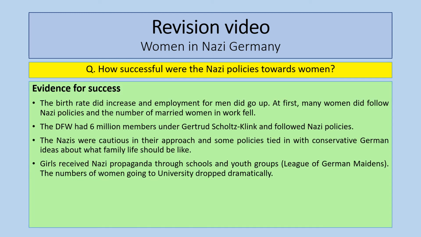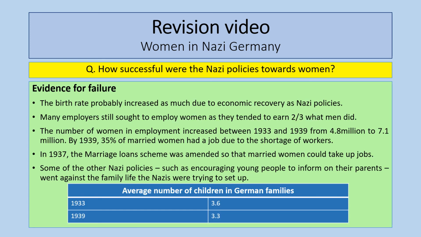So some evidence of success, you can have a look at these different things. We talked about this. Yes, the birth rate did increase, employment for men went up. Many women did follow Nazi policies at first. I think the fact that the German Women's Enterprise, the DFW, under Gertrude Scholz-Klink, did have so many members is evidence of some success. We know that the Nazis were quite cautious in this approach towards women, and they did tie in with many ideas that did exist within German society and conservative groups. So there is evidence for success, but there's also evidence for failure. So it might be that the birth rate increased due to economic recovery. It might be that there were other factors at play here.